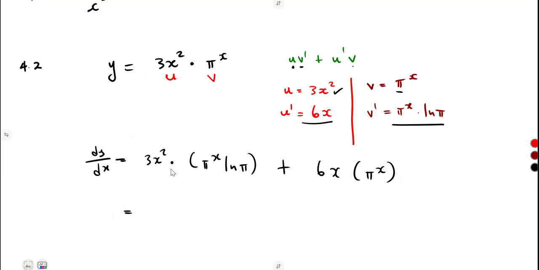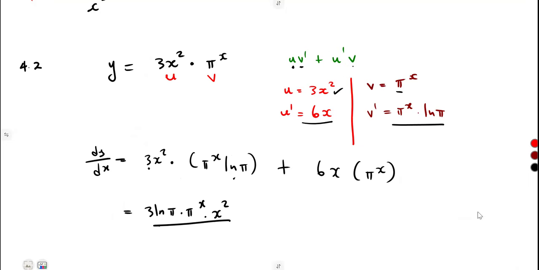You can expand here the way that you want. I'm just going to take 3 and ln together. So 3 ln of pi, then I have this pi to the exponent of x times x squared.